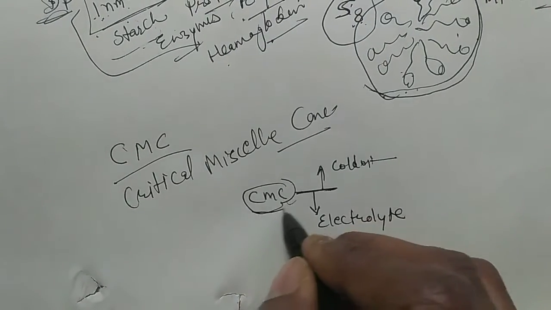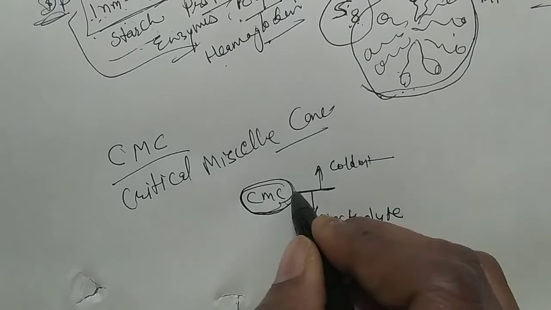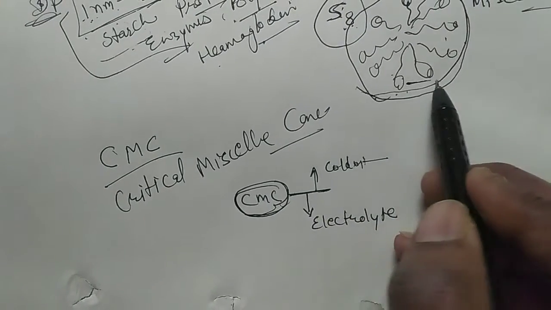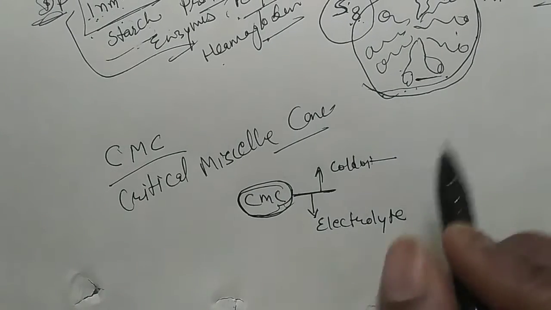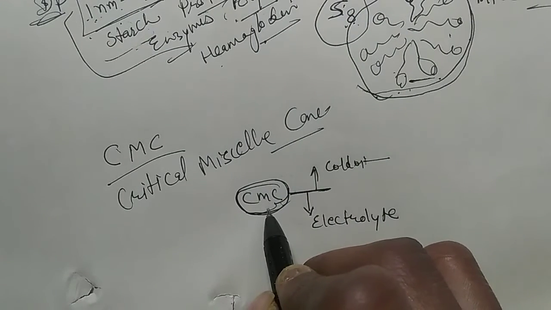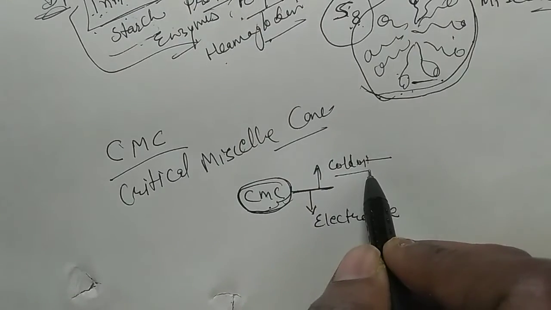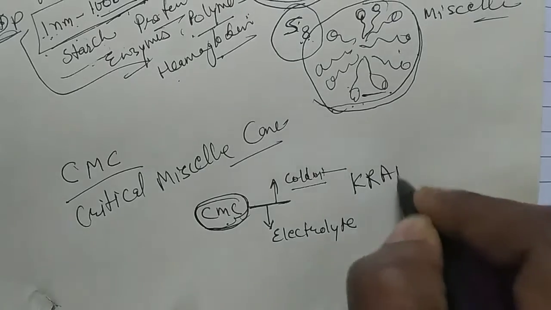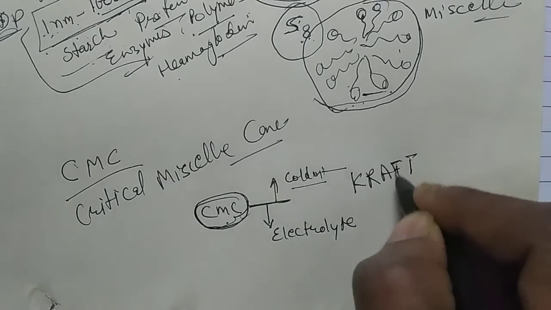Okay, so CMC is the minimum concentration required for the formation of micelles by the substance, or we can say the CMC is the minimum concentration of the substance to behave like a colloid. And one more thing is the Kraft temperature.